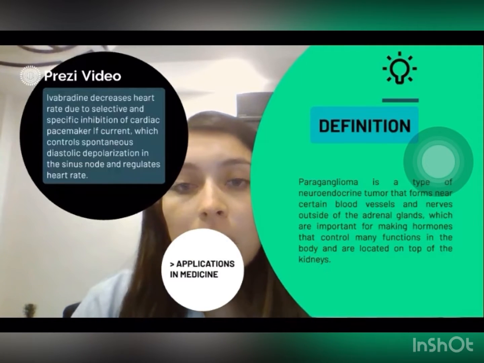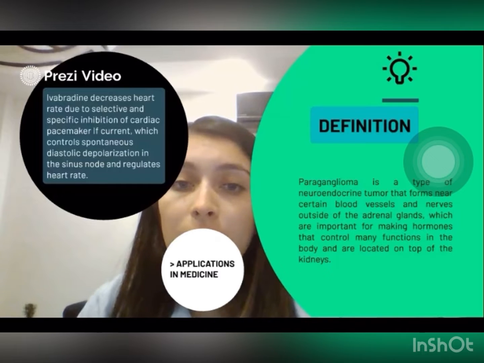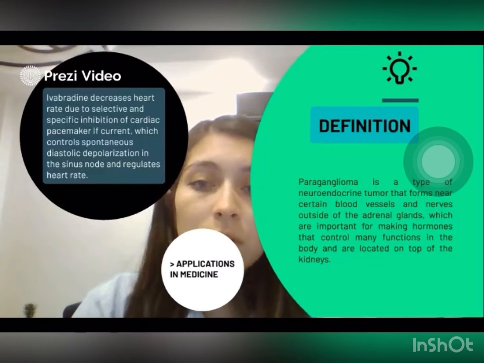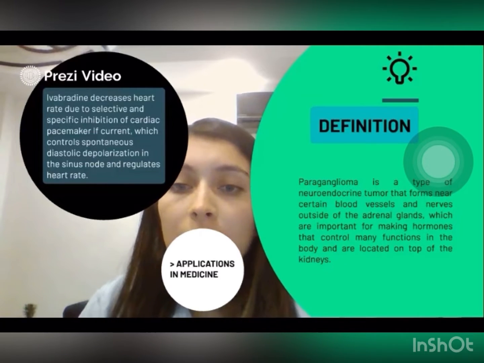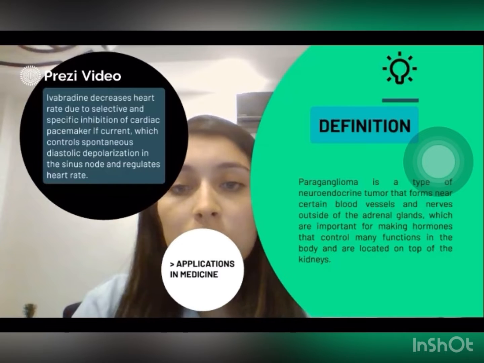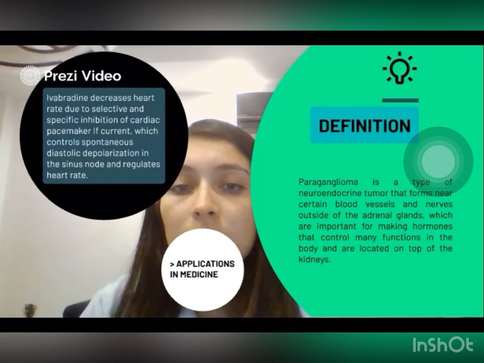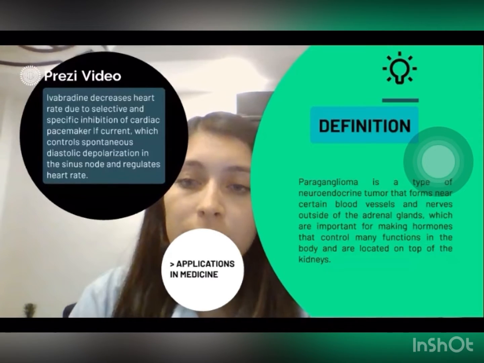And now I'm going to define ivabradine, that decreases heart rate due to selective and specific inhibition of cardiac pacemaker If current, which controls spontaneous diastolic depolarization in the sinus node and regulates heart rate.